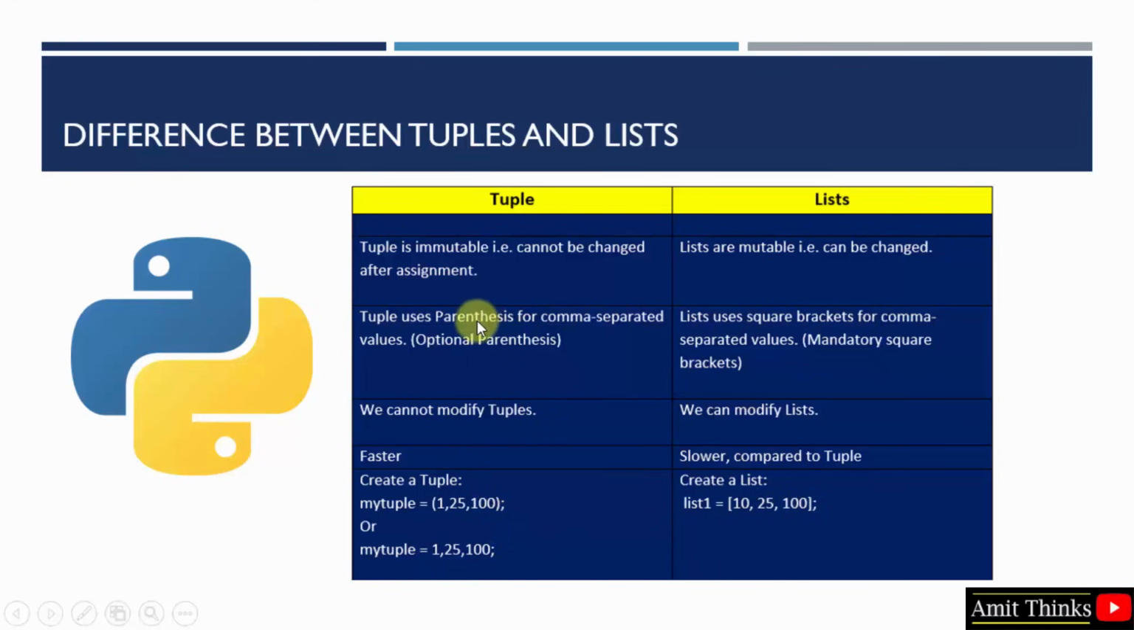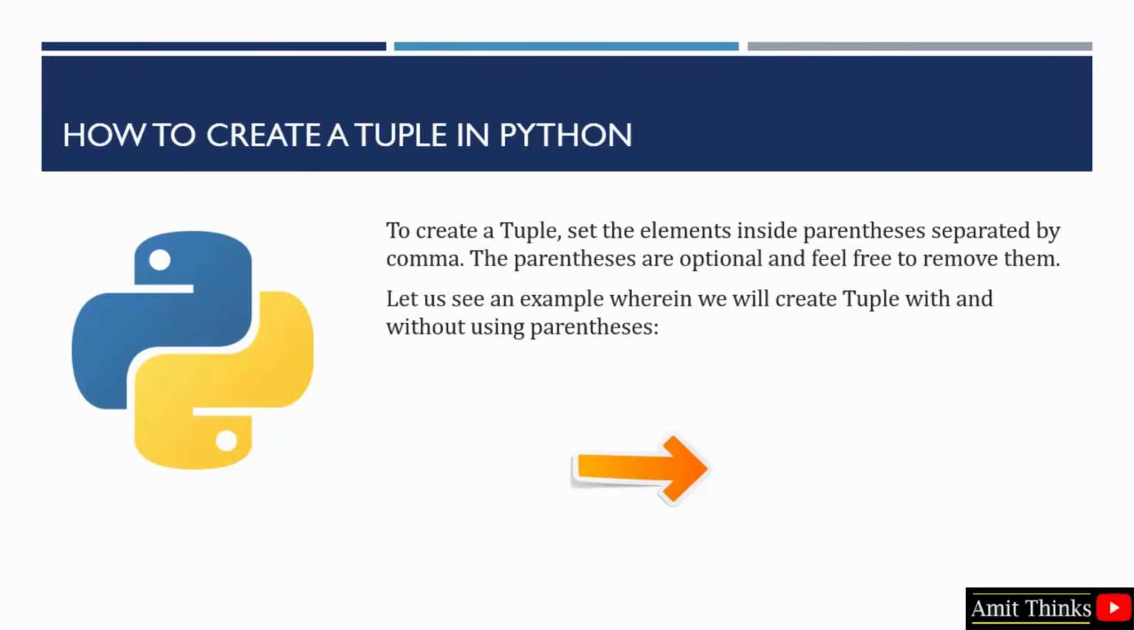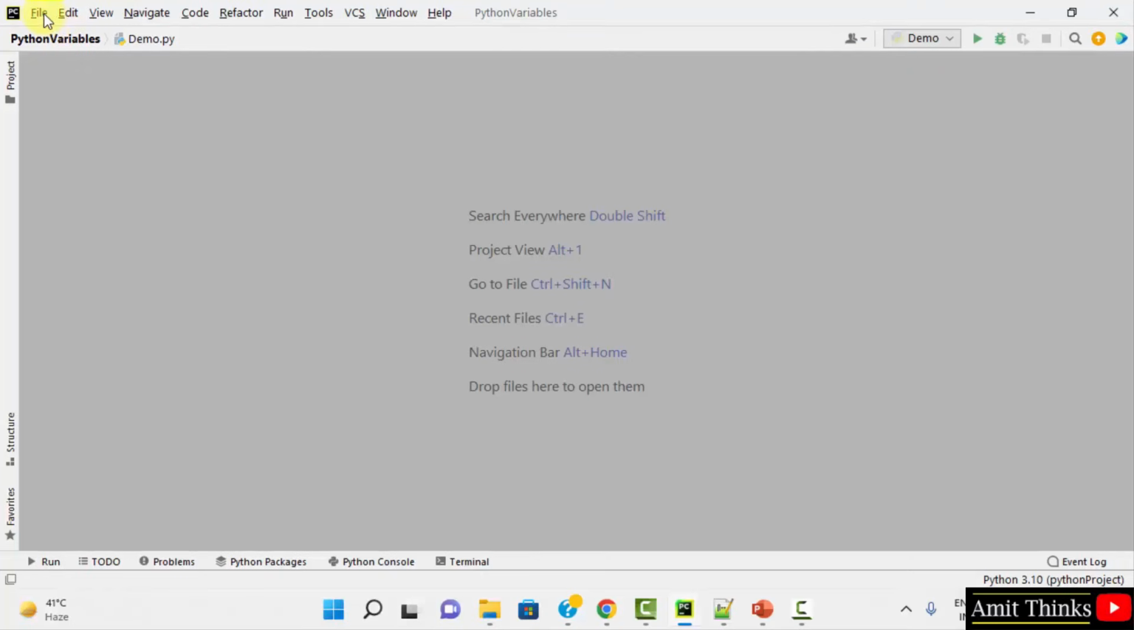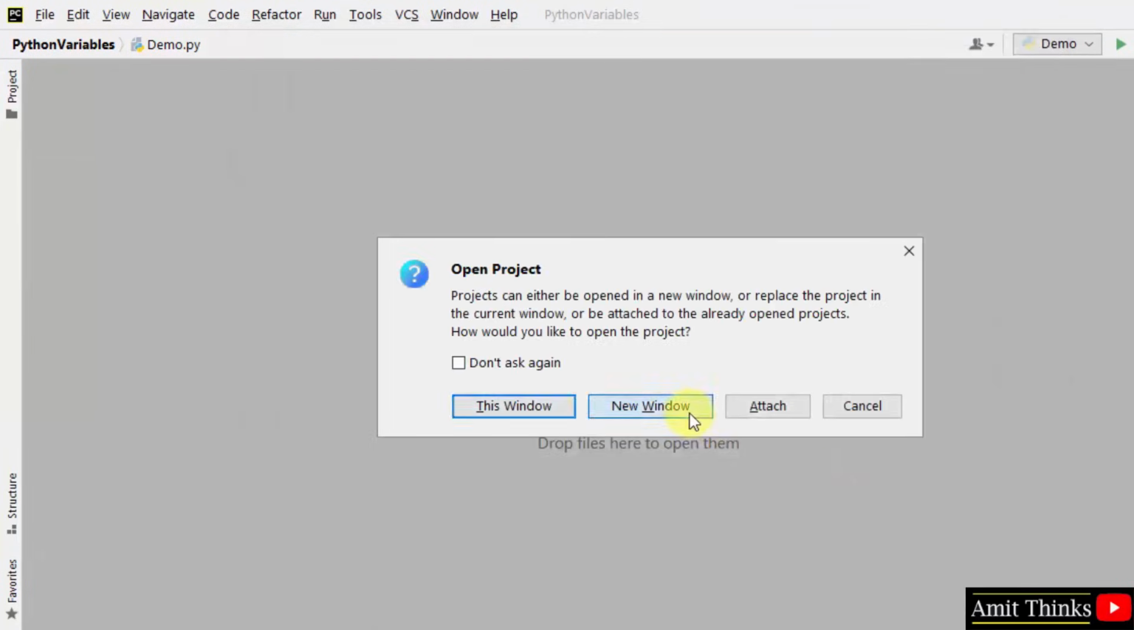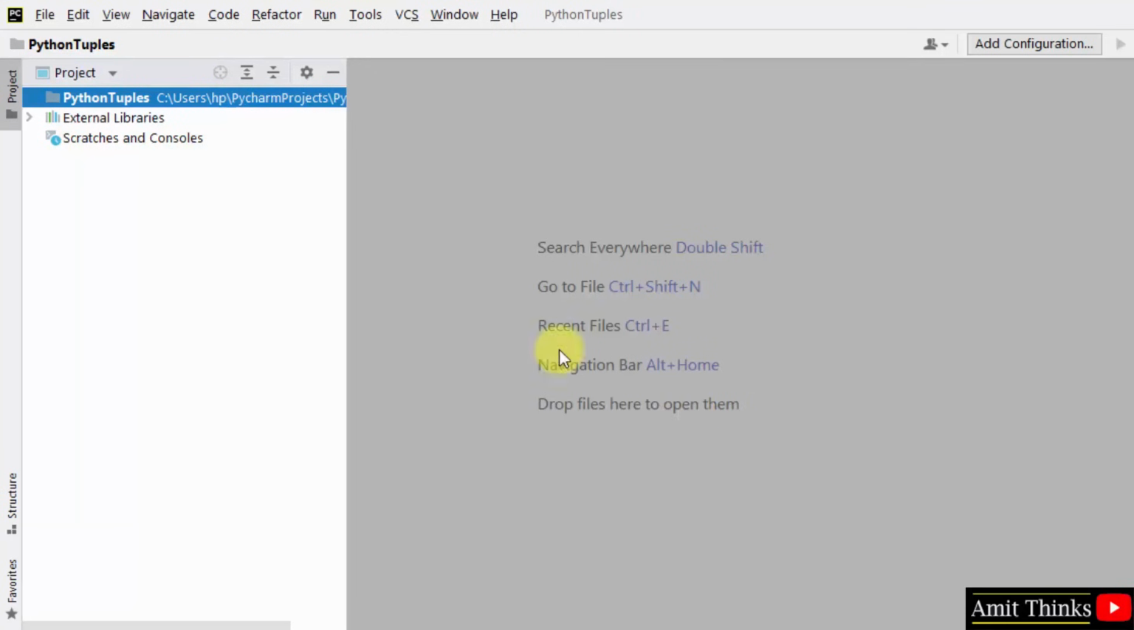I told you before that parentheses we can use, or we can also keep it optional. And in list, we need to compulsorily use square brackets. We'll create a tuple, okay, with and without using parentheses. At first, we will create a new project in PyCharm. Let me name it Python tuples and click on create. So here is a project.